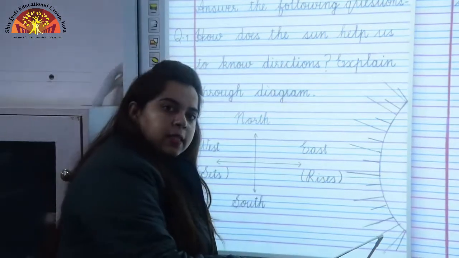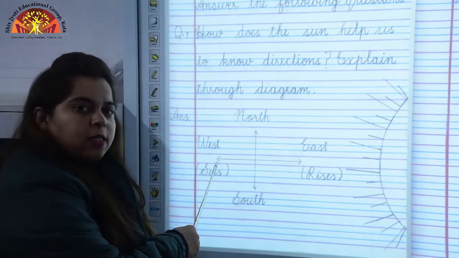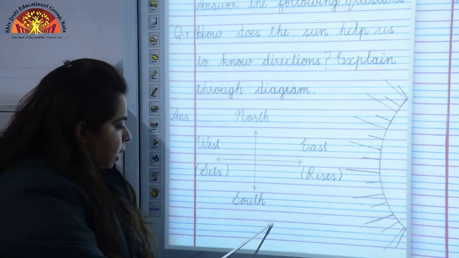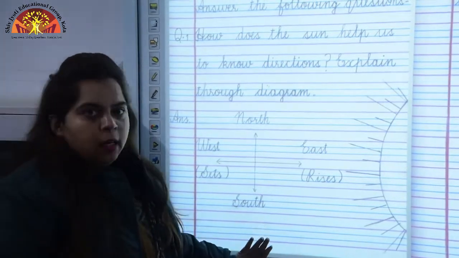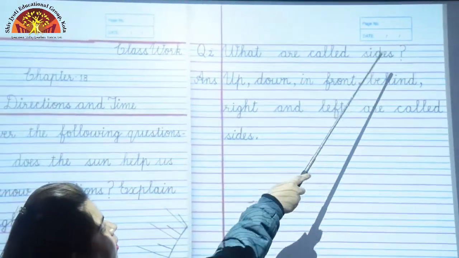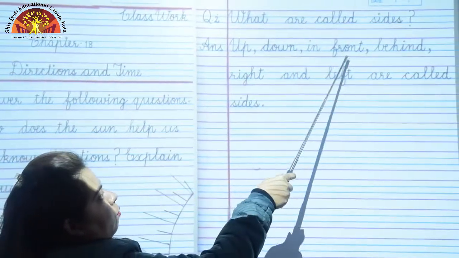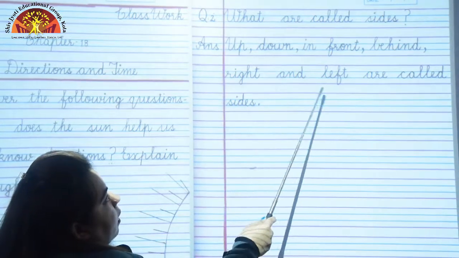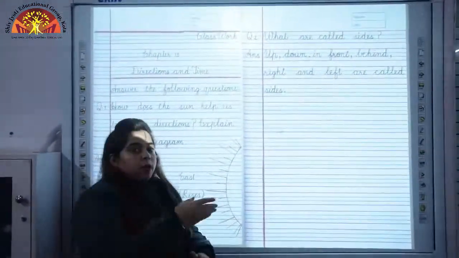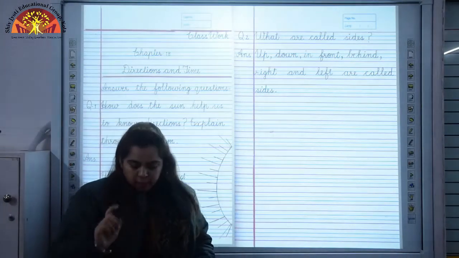So this is sun. East means sun rises in the east. Behind east it is west because sun sets in the west. On the left side it is north and on the right side it is south. I hope this diagram is clear to you. Now children, let's switch to next question. What are called sides? What are the different sides? Up, down, in front, behind, right and left are called sides. All these are called sides.